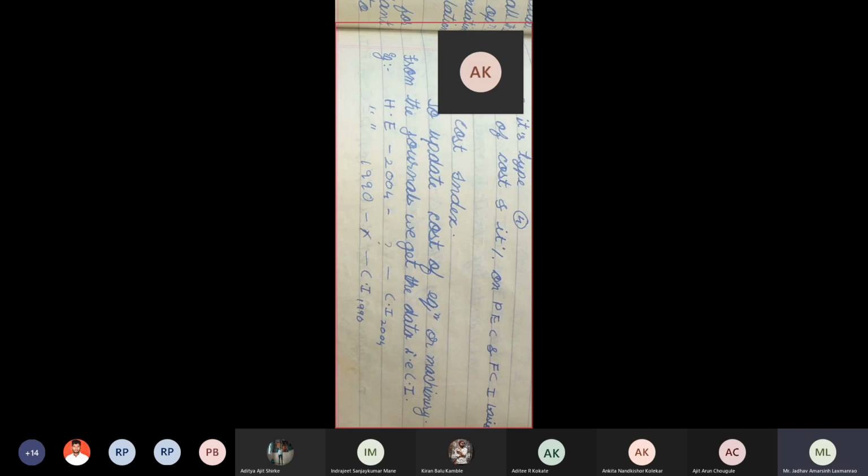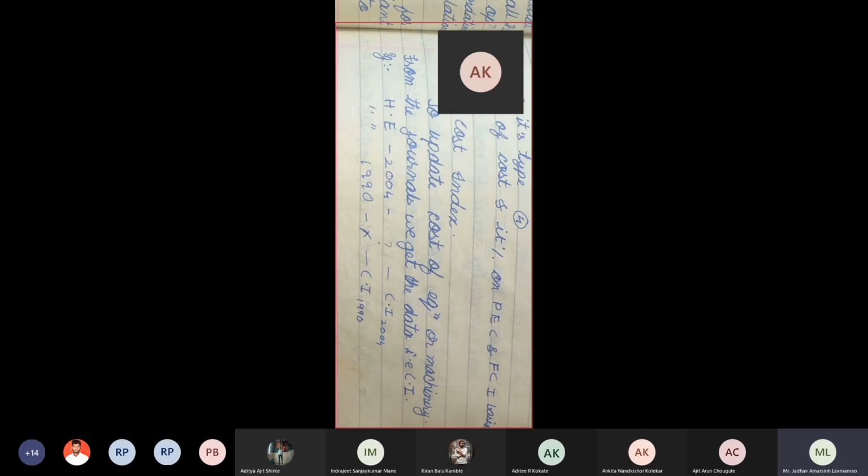Hence, to update the cost of the equipment or machinery from the previous cost, we have this provision in our hand, cost index. लक्षात ठेवा. तेव्हा तुम्हाला माहिती पाहिजे, तुम्हाला हे लागते इंडस्ट्रीमध्ये. Many times we have to find out cost of the equipment in present year by knowing its cost in previous year. So for that, you must know cost index.